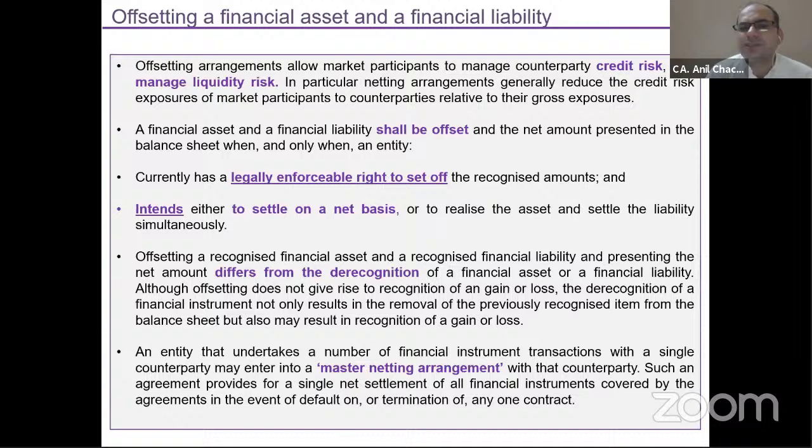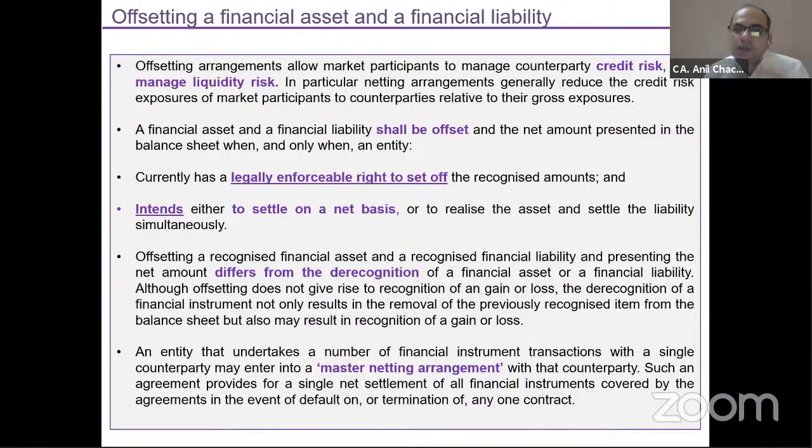But these transactions normally happen in banking and financial institutions, wherein, in the case of a broking house or a clearing house, some amount you have to pay and some amount you need to receive. These types of transactions can be settled. But for the settlement, a master netting agreement should be there, right? A master netting agreement wherein all terms and conditions are specified: how much amount you can settle, and what the conditions are. So all conditions you need to specify in the master netting arrangement. Suppose you have specified your master netting arrangement, but you don't want to settle it. So disclosure needs to be given under the 107 part.